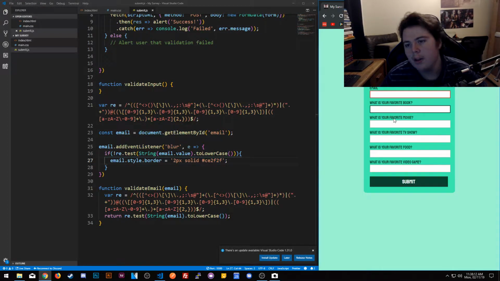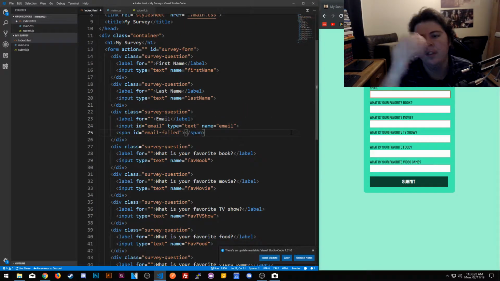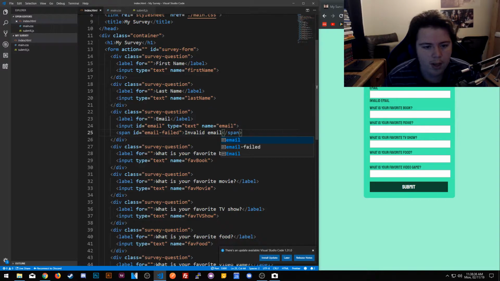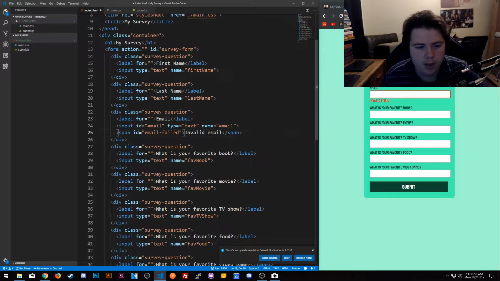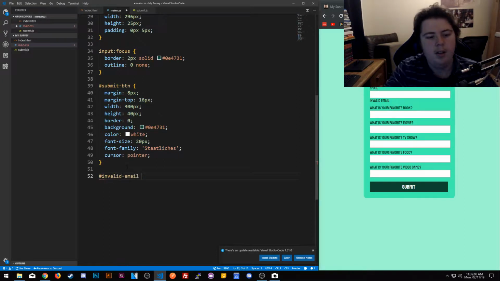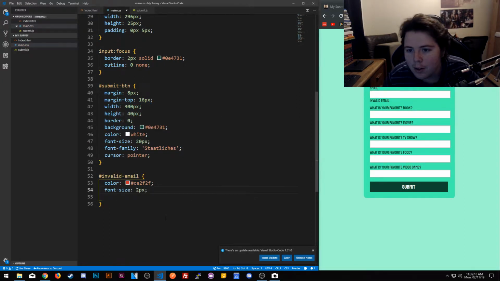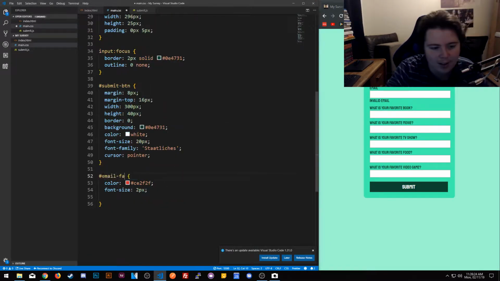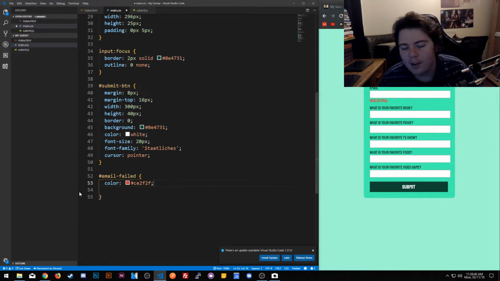I note below also says use span ID equals email fail. Say invalid email. And we'll also add style of color red. That's just similar. I'm going to go ahead and do valid email, and we're going to change the font size. Why is it not working? Valid email. Email fail. That's fine. There we go. Invalid email. Okay, this is so weird.